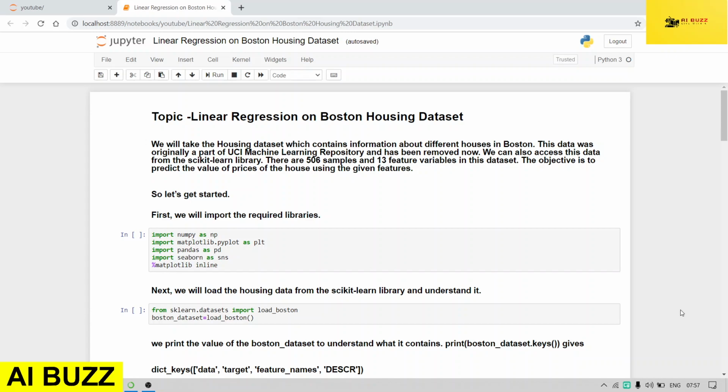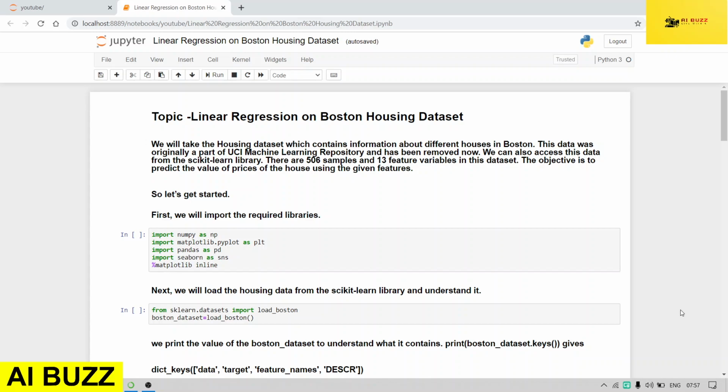Today in this video, we are going to do linear regression on the Boston housing dataset. If I talk about this dataset, it contains information about various houses in Boston. Initially, this dataset was present in the UCI machine learning library, but now it has been removed. But we can now access this dataset from the scikit-learn library.